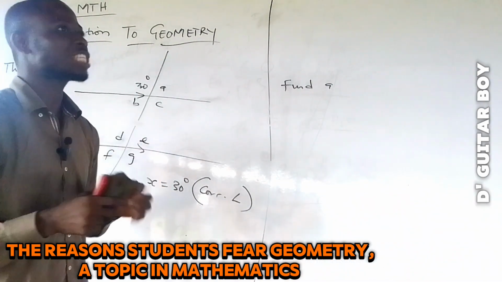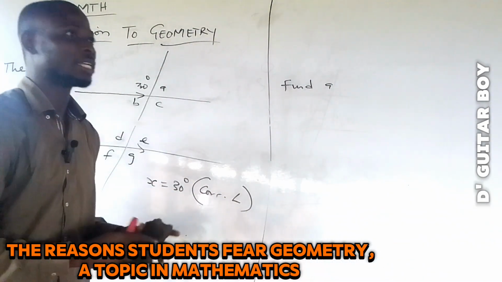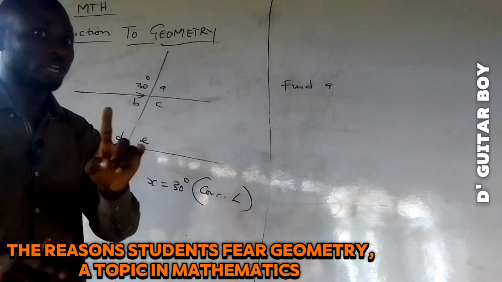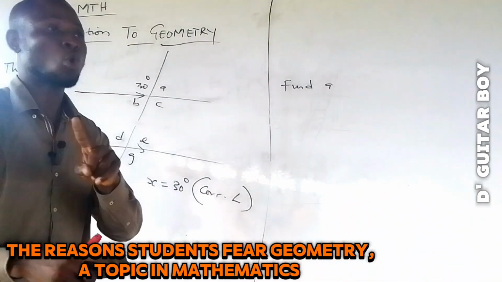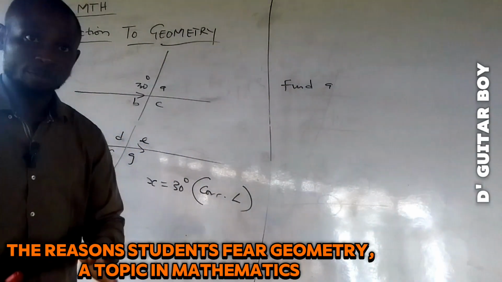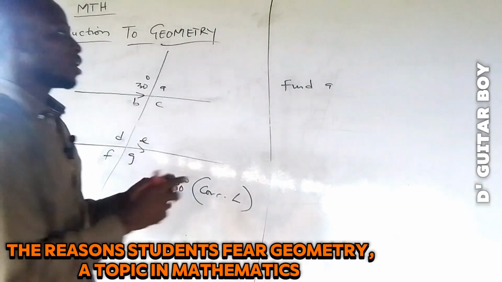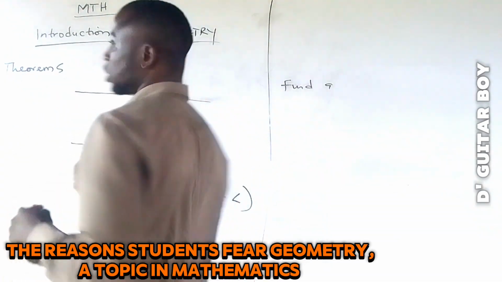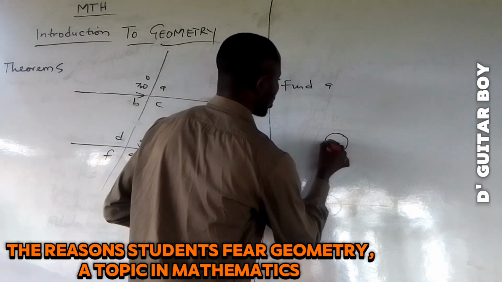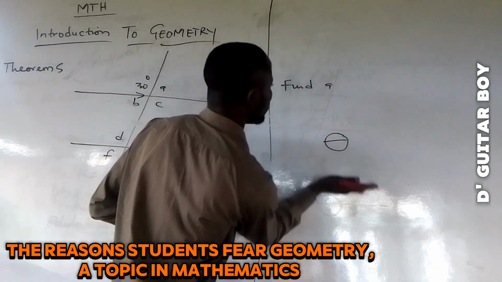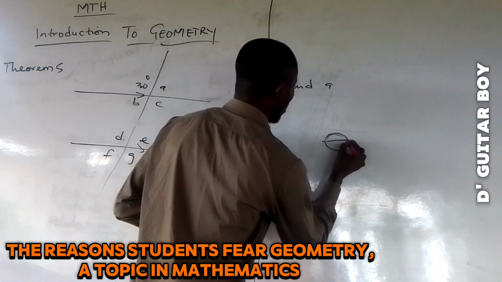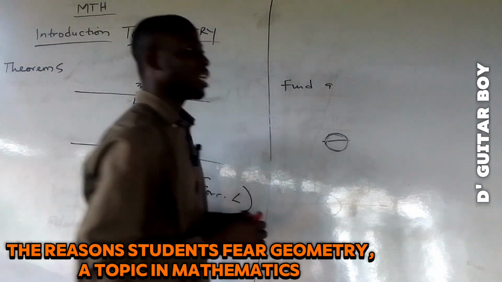I will say, I know, just as I know that if I throw this thing up, it will fall to the ground. I know that angle on a straight line is equal to 180. This is a theorem. So you must put it in your head that when you complete one cycle, it is 360. That's everything here. So when you cut it into two, this side will be 180, this side will be 180. So this is a straight line. From here to here is 180. This is an angle on a straight line. That is another theorem.